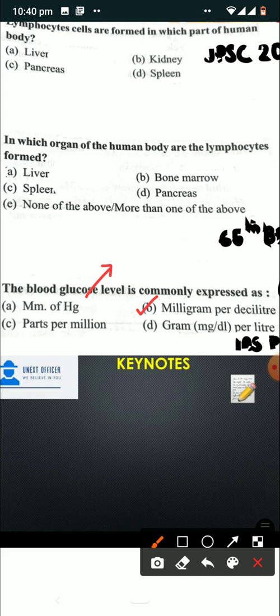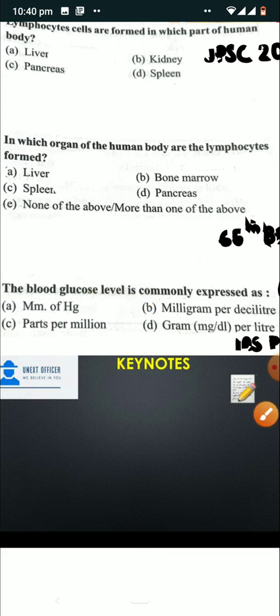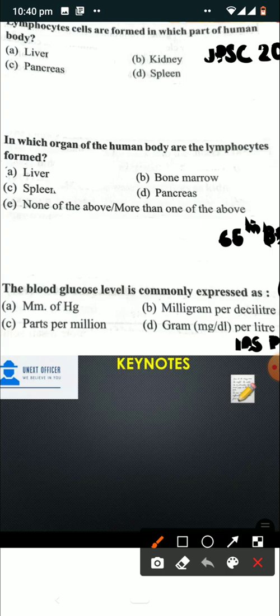And millimeter of mercury is usually used to express blood pressure. And the normal human blood pressure is 120 over 80 millimeter of mercury. And parts per million is usually used for expressing chloride level or fluoride level in water. So the right option to this question is option B.